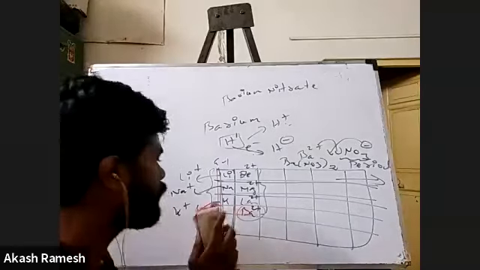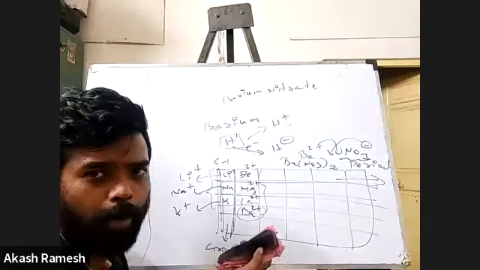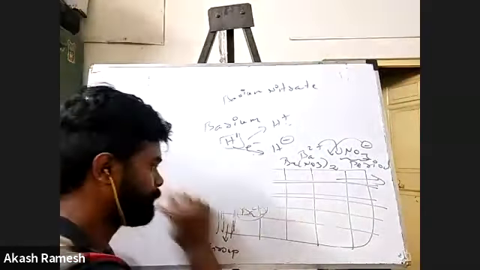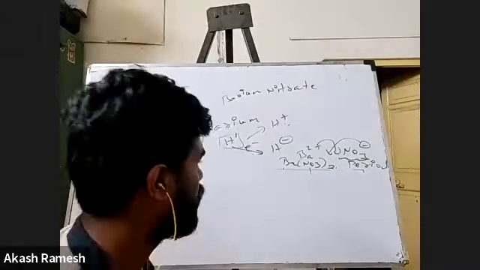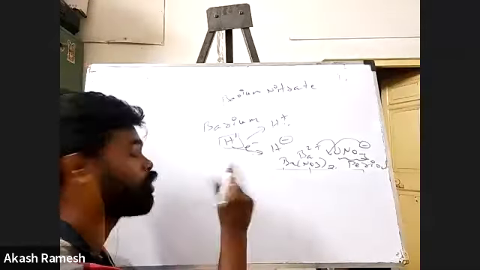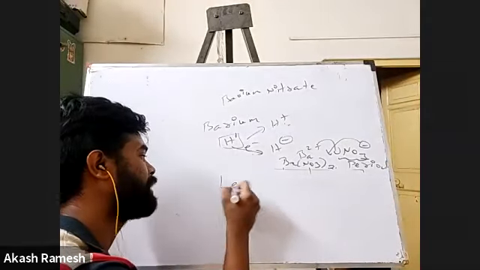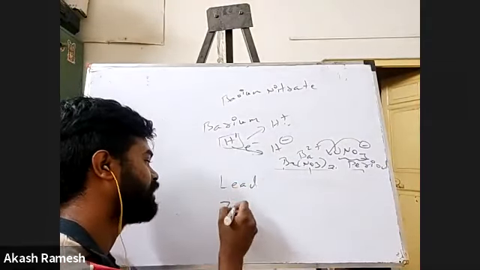The other common, okay, I think I'm going to rub this part. There's nothing important here. This is just a periodic table. The next 2 things you have to understand. Next one is lead, right? The other one is zinc.